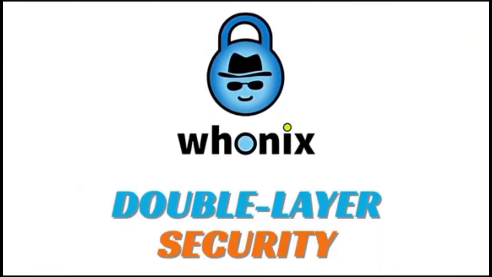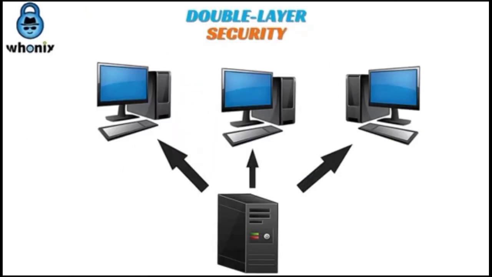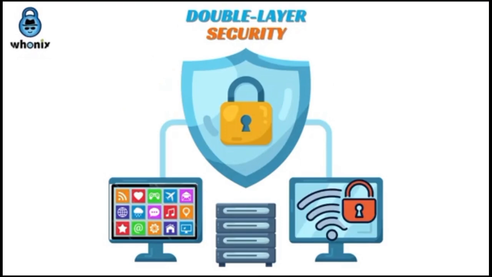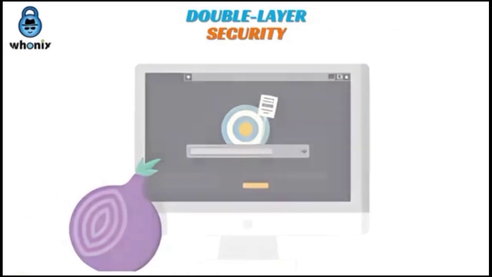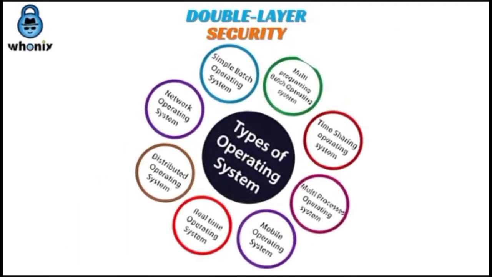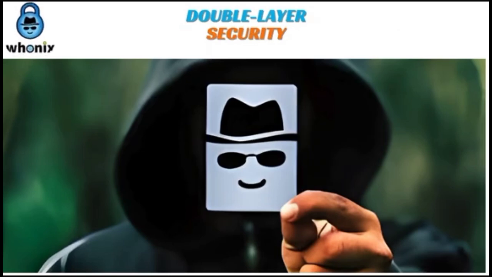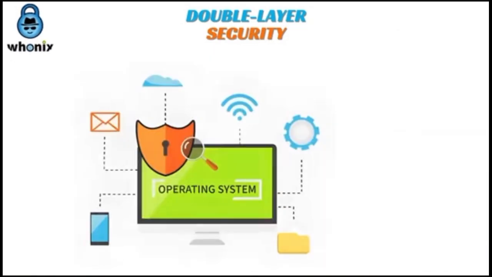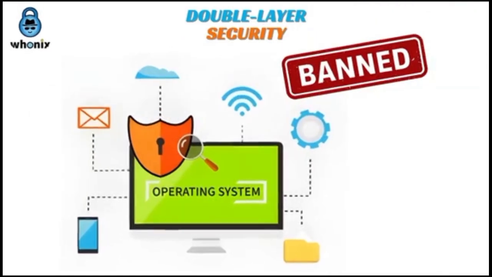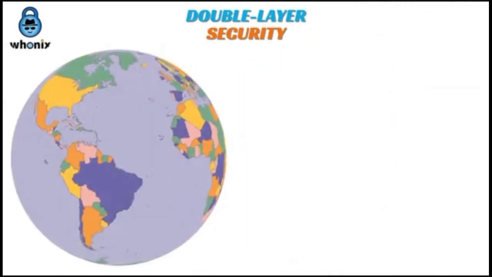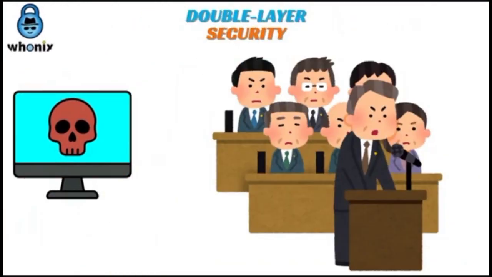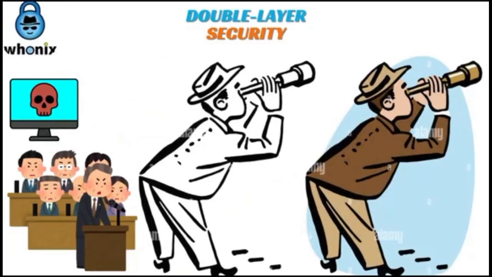Whonix OS, double layer security. Whonix OS runs inside a virtual machine with two security layers, one for apps, one for network isolation. Everything goes through Tor. When it comes to types of operating systems, Whonix is built for the ultra-paranoid. In surveillance states, even downloading it can flag you as a threat. It's one of the most restricted banned operating systems, not universally outlawed, but using it in the wrong country, that's risky. Speaking of risky, one government built an OS that spies on your every file.